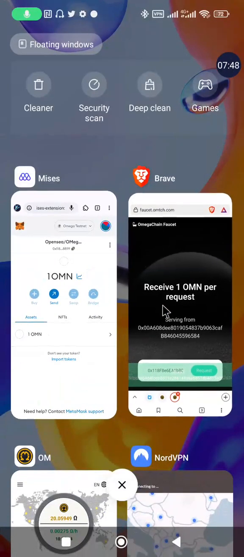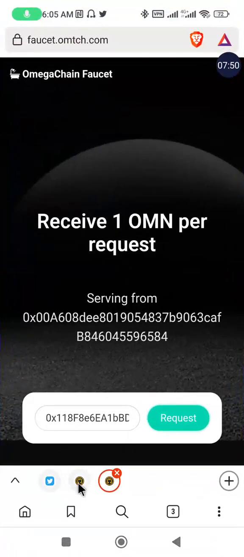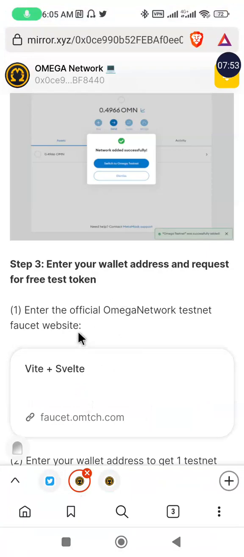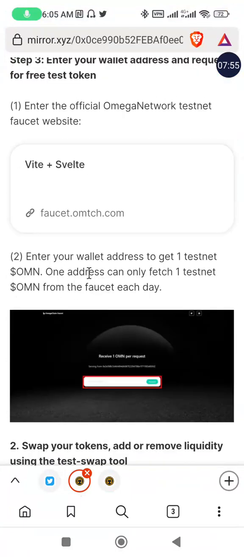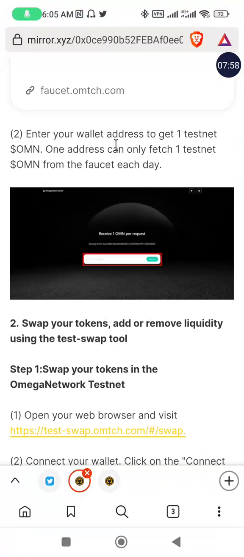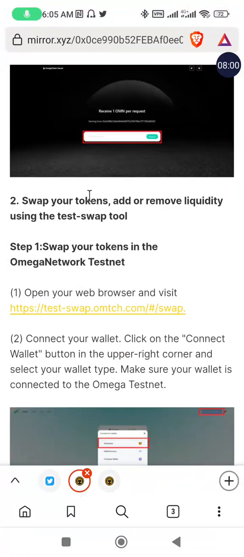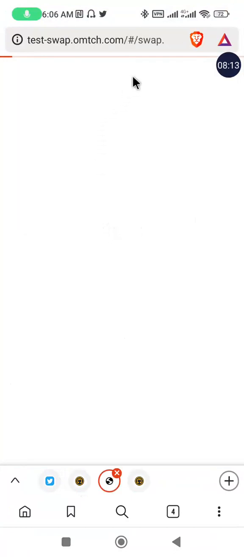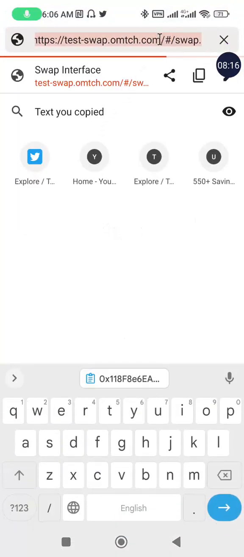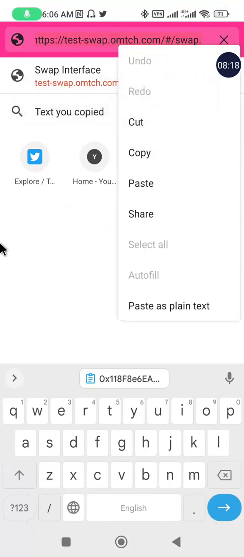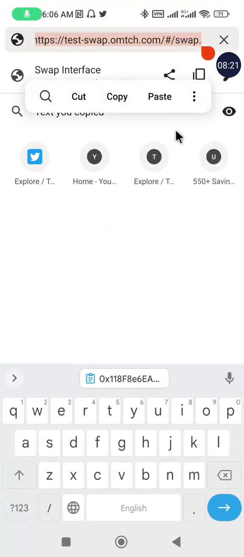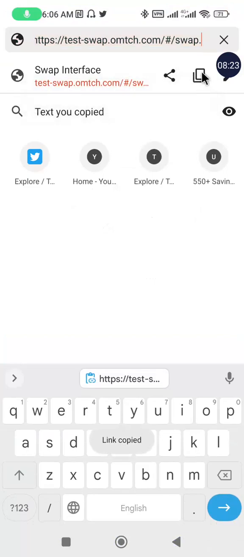Okay, the next thing we are going to do, we are moving forward after getting the faucet token. Enter your wallet address to get one. Okay, we have done that. So the next thing to do is to swap the token and add or remove liquidity using the Testnet swap tool. So this is the Testnet swap link. I'm going to copy it and take it to my browser that I'm using for the Testnet.